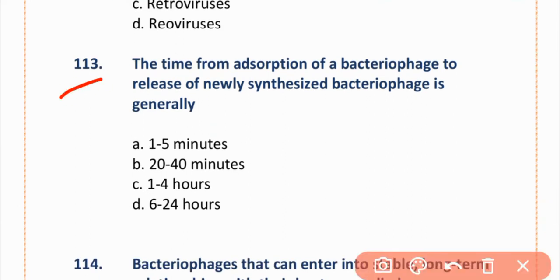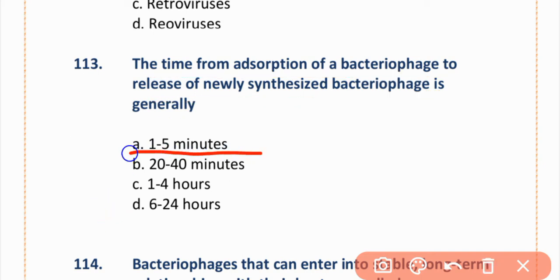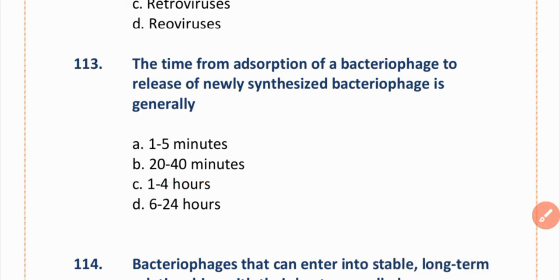MCQs 113. The time from adsorption of bacteriophage to release of new bacteriophage is generally: 1 to 5 minutes, 20 to 40 minutes, 1 to 4 hours, 6 to 24 hours. The correct option is option B, 20 to 40 minutes.